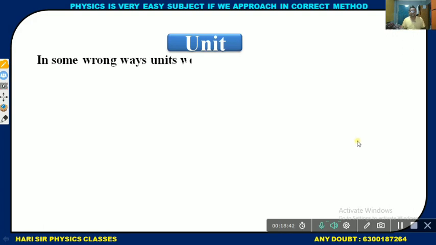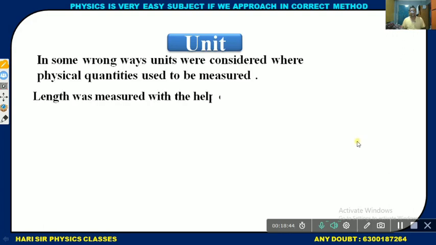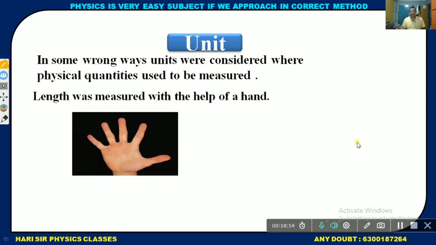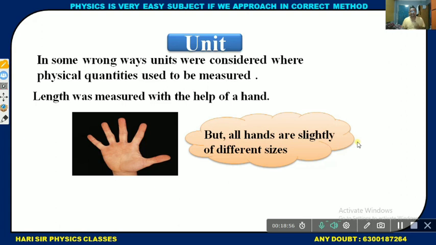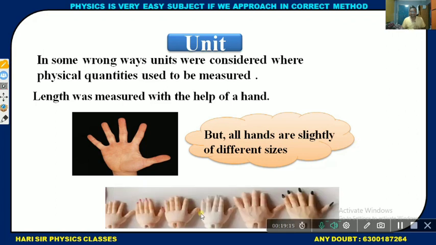Unit. This is a very important thing, sir. In some wrong ways, units were considered, and physical quantities used to be measured. Length was measured with the help of the hand, but all hands are slightly of different sizes. For example, kids compared with adults. The palm of a kid is very small compared with the adult. So the length is not exactly right.